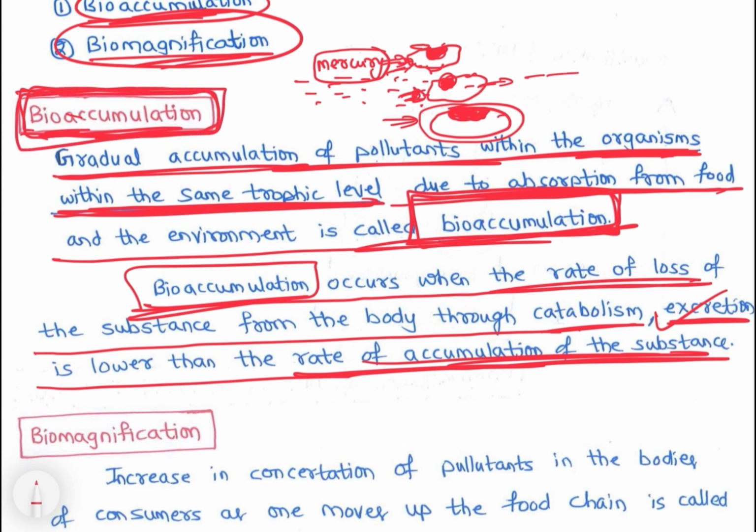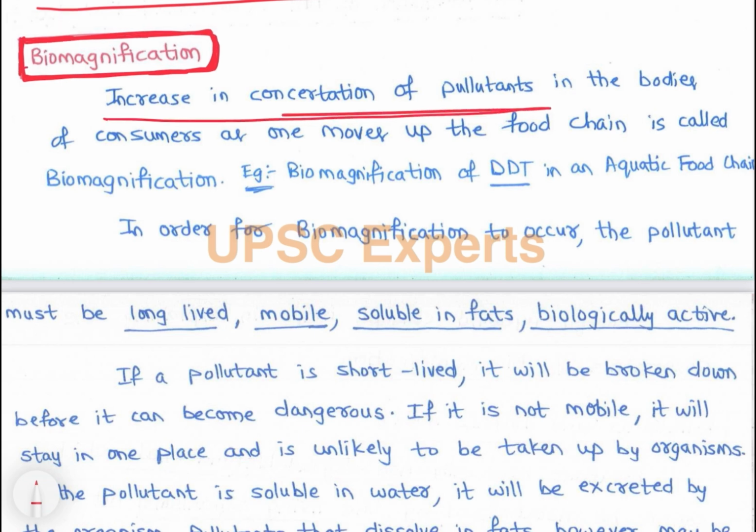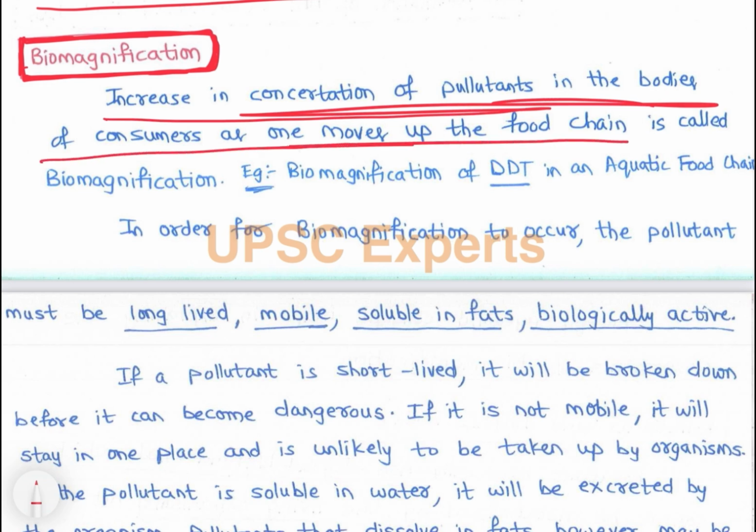Right? Then आता है biomagnification. See, bioaccumulation happens at same trophic level, right? Same trophic level means same species, right? Same level of species. So that is bioaccumulation. Then आता है biomagnification. So biomagnification, that is increase in concentration of pollutants in the bodies of the consumers as one moves up the food chain, is called biomagnification.